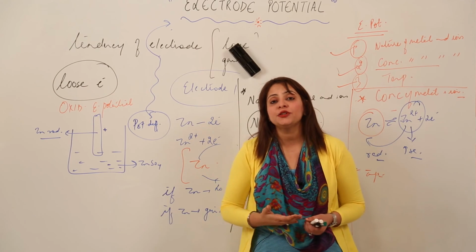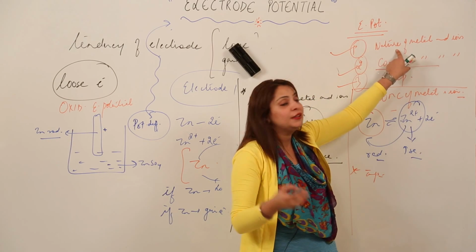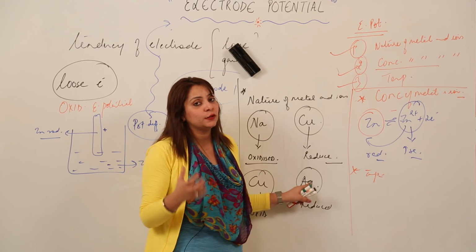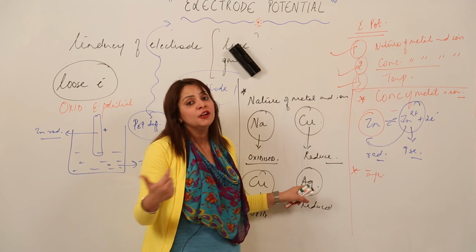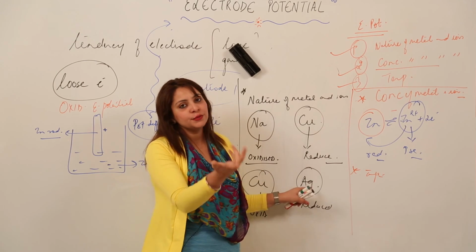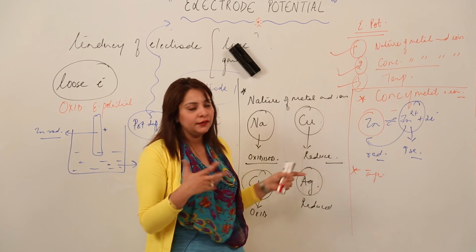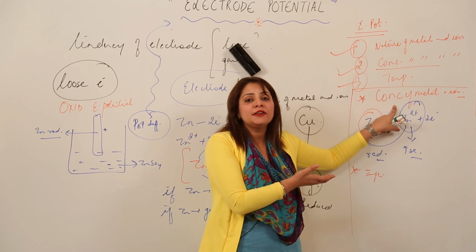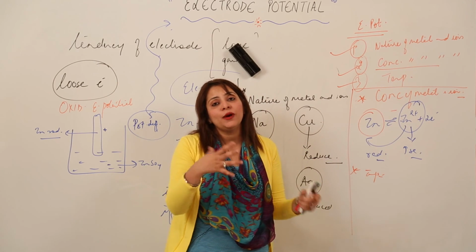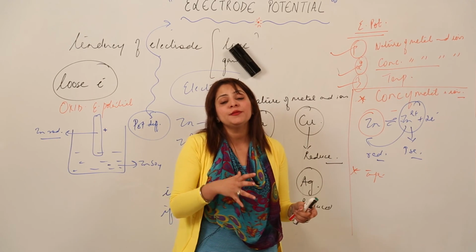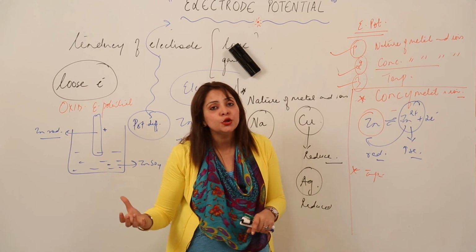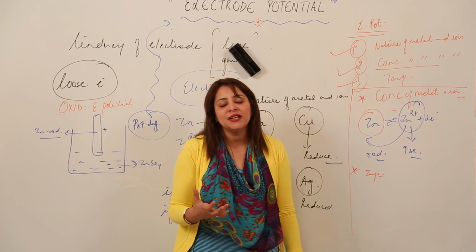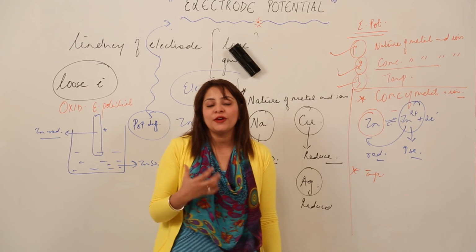And the electrode potential value depends upon three factors, as I told you. First, the nature of metal and ions: it is not compulsory that the one which is getting oxidized in one case will always be oxidized. No, it can be reduced in another case, and similarly for the reduction one. Second is the concentration. As I told you, this is in favor of Le Chatelier's principle, that if the concentration of any one of the ions or atoms increases, the equilibrium shifts in that direction in which it gets consumed, right. Third is the temperature. As I told you, temperature obviously affects the electrode potential because it affects the formation of atoms and ions.